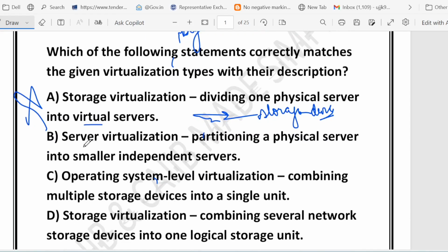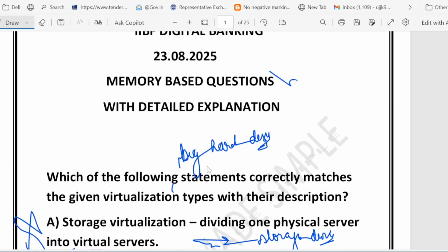What about option B? Option B says server virtualization, that is partitioning a physical server into smaller independent servers. Yes, this one is correct. Because server virtualization means you take one big physical server and divide it into several smaller virtual servers, and each one runs independently. That is the peculiarity. Just like slicing one big cake into many smaller pieces, everyone gets their own share, but it still comes from one cake. So option B is the correct one.